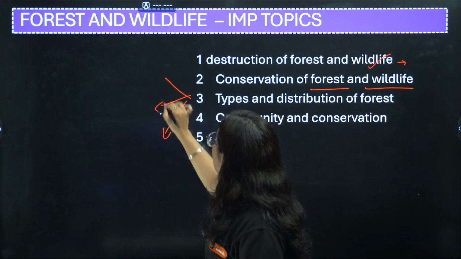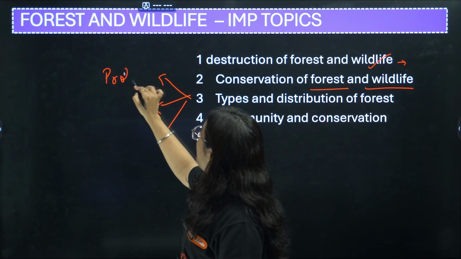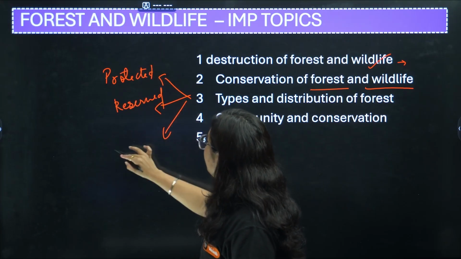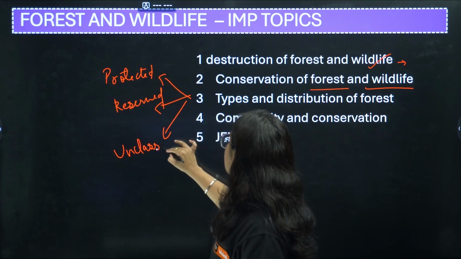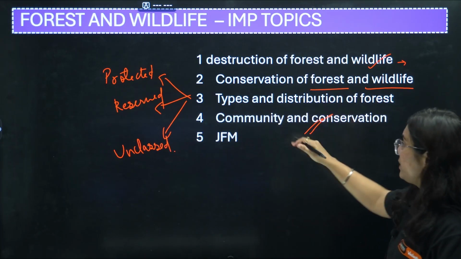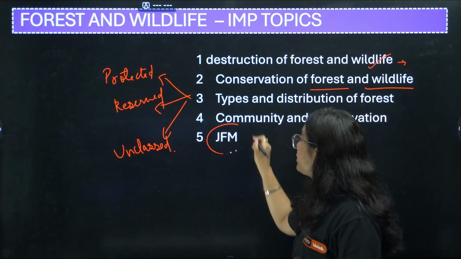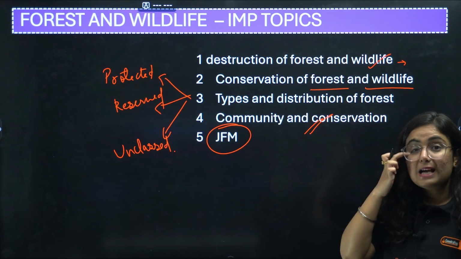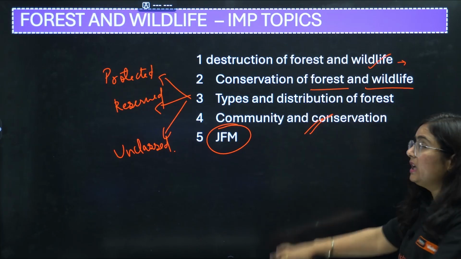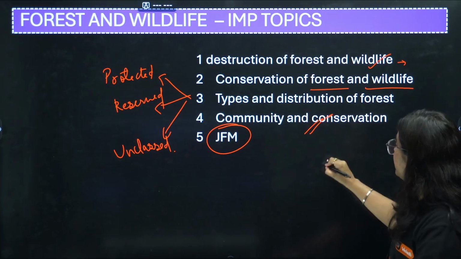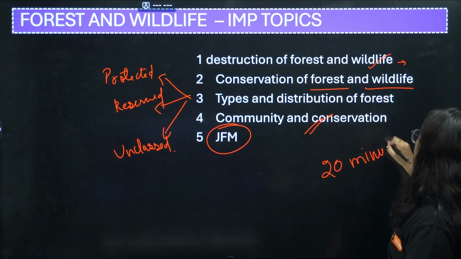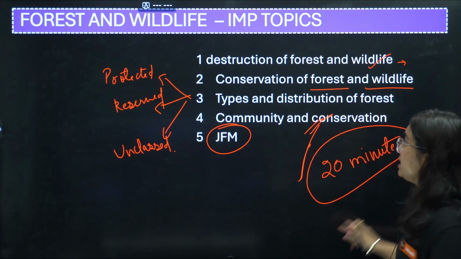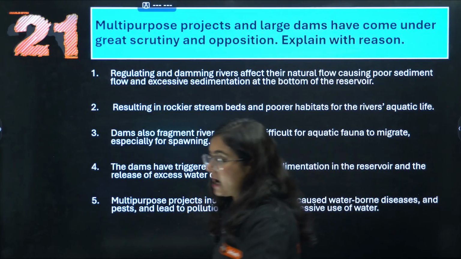Here they will be talking about protected forest, okay? Then reserved forest and then the unclassed forest. Then move with community and conservation. We just did it, and a very, very important topic, that is JFM, Joint Forest Management. I bet you, if you are studying wholeheartedly for this chapter and focusing on these important points, it nearly needs 20 minutes to complete this chapter thoroughly, okay? Get my point?